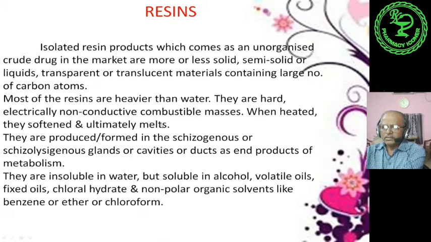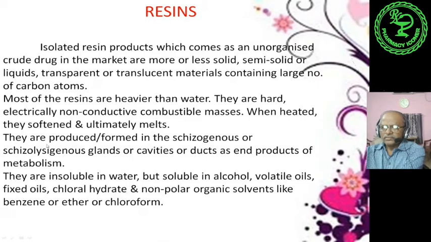Ultimately they melt. They are produced or formed in the schizogenous or schizolysigenous glands, cavities or ducts as the end products of metabolism.